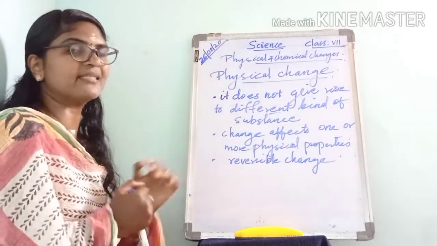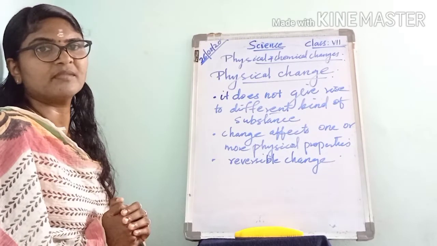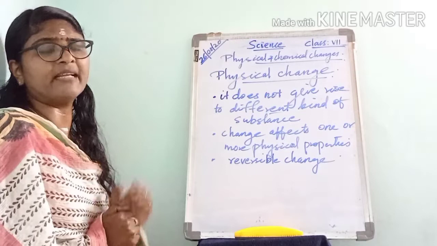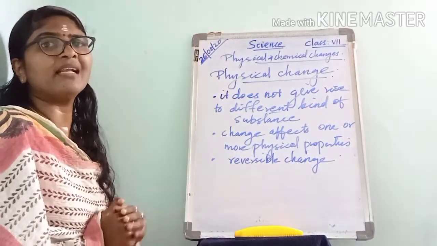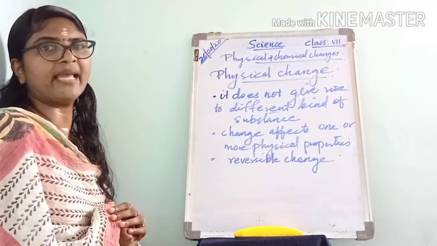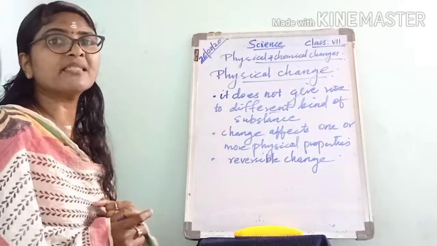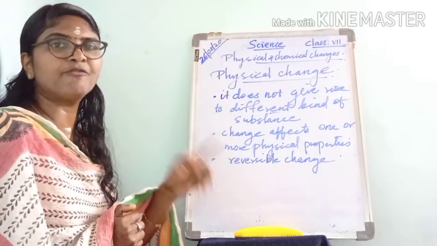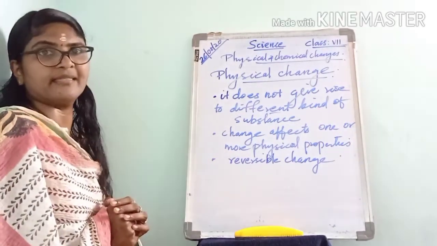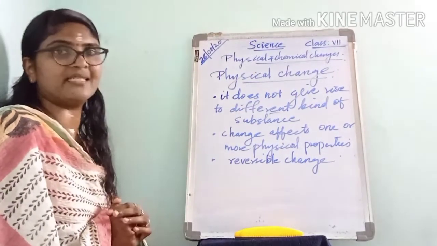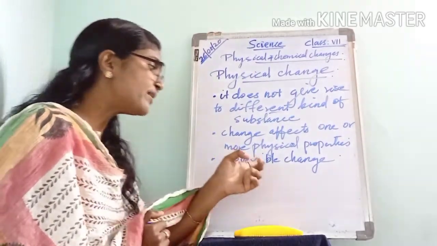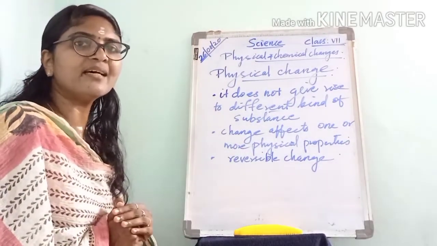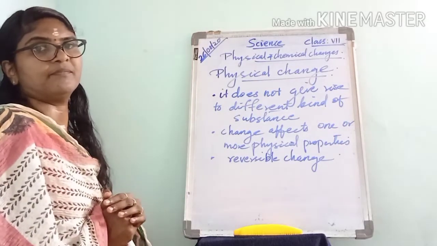Suppose we consider the melting of ice. Ice melts to water. Then water evaporates and we get the gaseous form. When we cool the water vapor, we get water again. Then when water freezes, we get ice. So we got back the initial state, ice. So most of the physical changes are reversible changes.